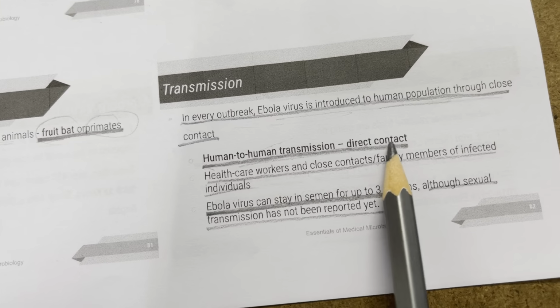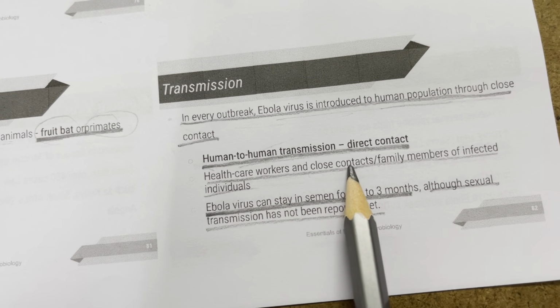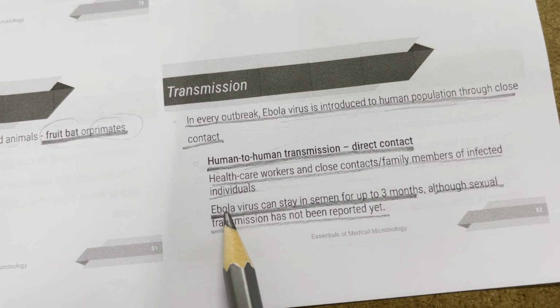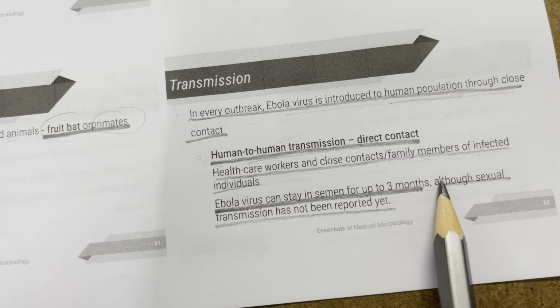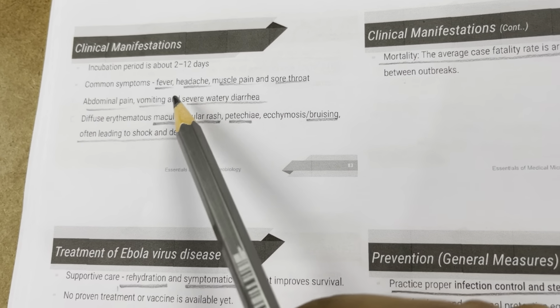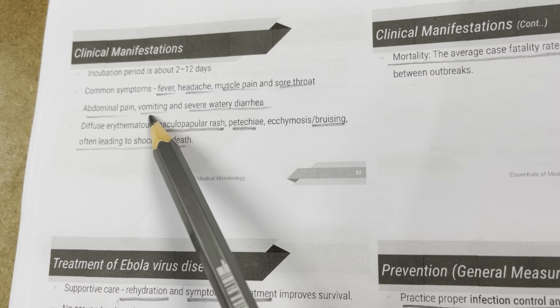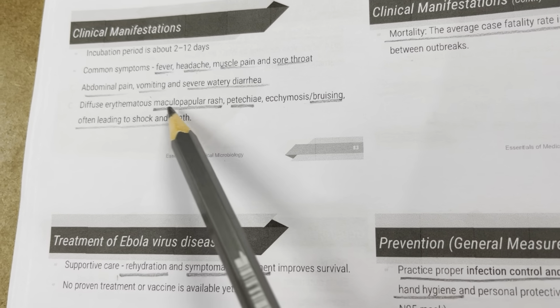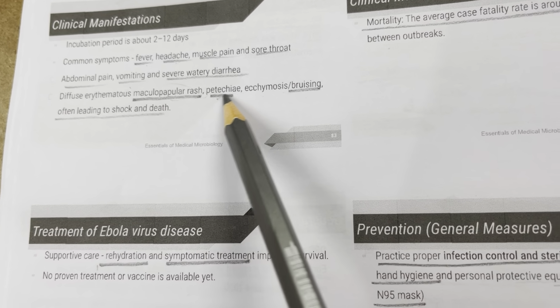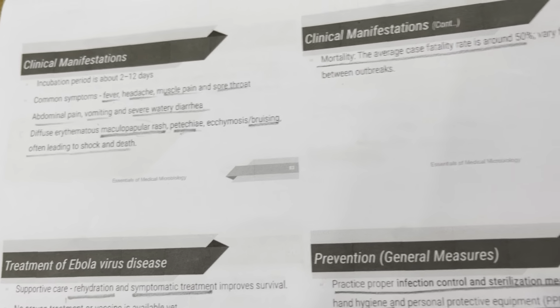Human to human transmission occurs by direct contact, in healthcare workers and close contacts, family members of infected individuals, and Ebola virus can stay in the semen for up to 3 months, although sexual transmission has not been reported yet. Clinical manifestations include fever, headache, muscle pain and sore throat, abdominal pain, vomiting, severe watery diarrhea, diffuse erythematous maculopapular rash, petechiae, and bruising, often leading to shock and death.